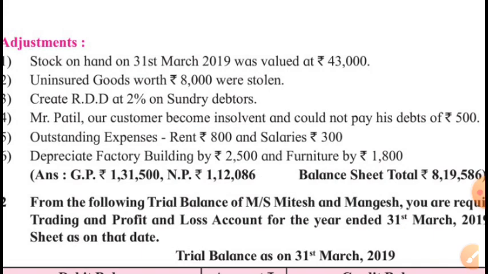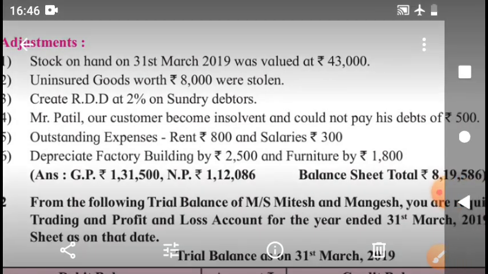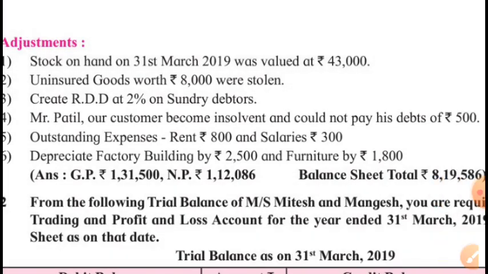What is important in the adjustments is we will have to first deduct new bad debts because of Mr. Patil, who became insolvent and we could not recover rupees 500 from him. So from the debtors which are given in the trial balance, from that amount we will have to deduct 500 and then we will have to calculate new RDD on that latest figure of debtors.